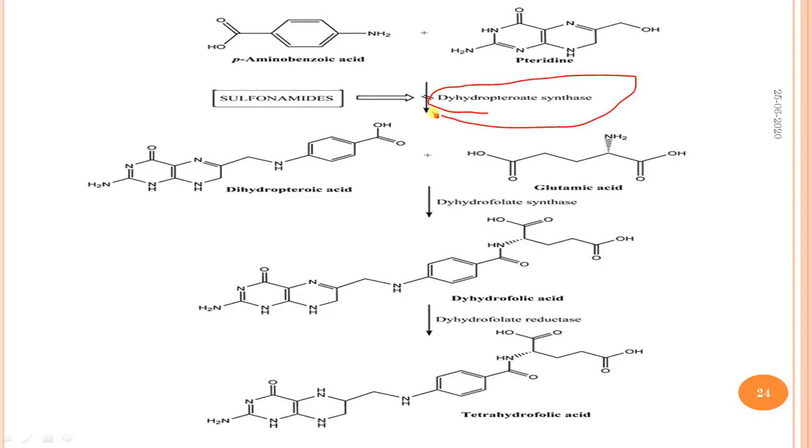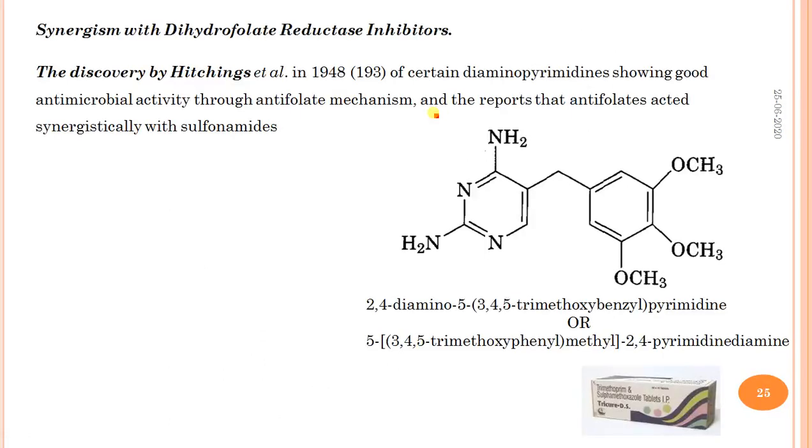And this dihydropteroic acid is converted into dihydrofolic acid and further to tetrahydrofolic acid, which is required for RNA replication. Then, synergism with a dihydrofolate reductase inhibitor. This is trimethoprim, and the synergistic combination is known as co-trimoxazole. Hitchings et al. discovered in 1948 that certain diaminopyrimidines show good antimicrobial activity through an antifolate mechanism, and reported that antifolates act synergistically with sulfonamides.